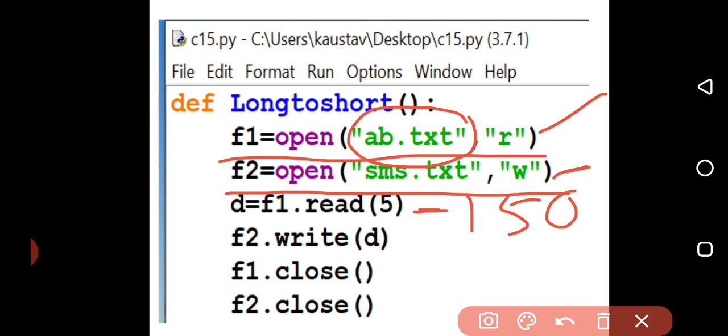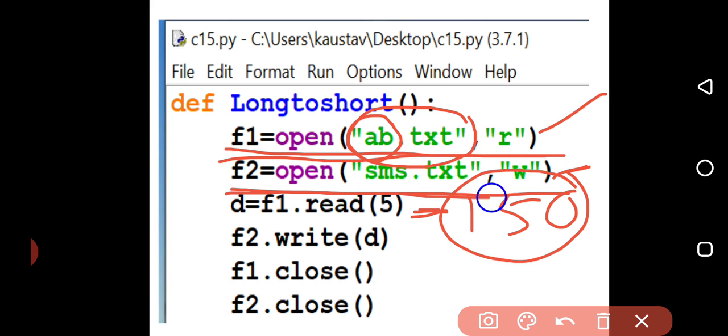What will it do? It will read the first 150 characters. Here I have written 5. Okay, already this program is there. I have not written a new program. Only the change is there: in place of 5, it will be 150. Here it will be message.txt, I have written ab.txt. So this file f1 is connected with the existing file, and this one is going to be created.